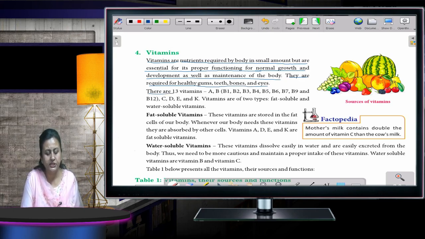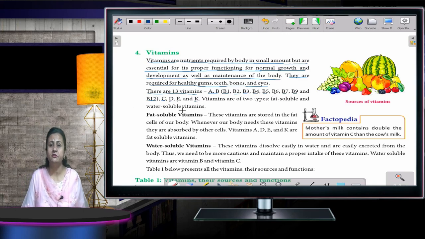There are 13 vitamins: A, B1, B2, B3, B4, B5, B6, B7, B9 and B12, C, D, E and K. So, how many vitamins are there total? There are 13 in number. That is A, B1 से लेकर B9 तक, and B12, then vitamin C, vitamin D, vitamin E and K.